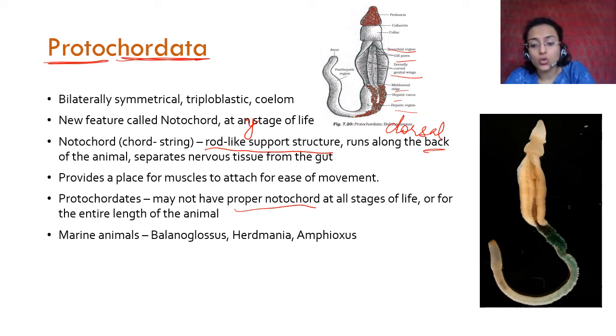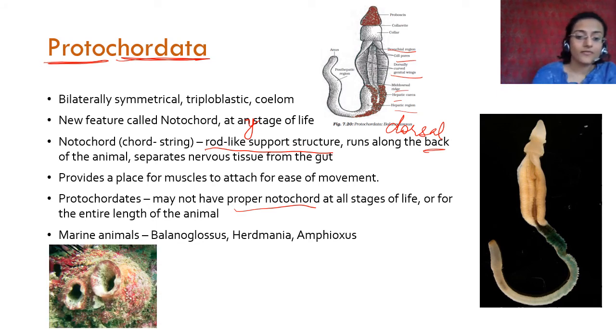It has a notochord at any one stage. I think Balanoglossus only has a notochord in the early embryonic stages of its life. It disappears, but it still has one, and that is why it is called a protochordate. This is Herdmania. It doesn't look like much. You would say that it looks like the porifera, like a sponge, but what it looks like from the outside doesn't matter. These things have to be seen from the internal structure of the animal. This is Herdmania. This also has a notochord at one of the stages.